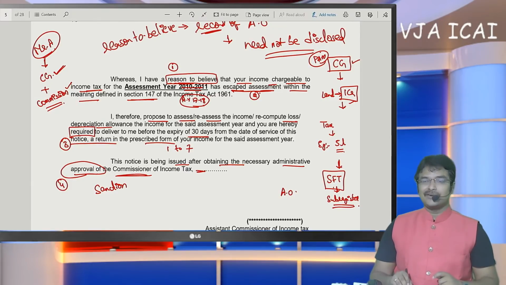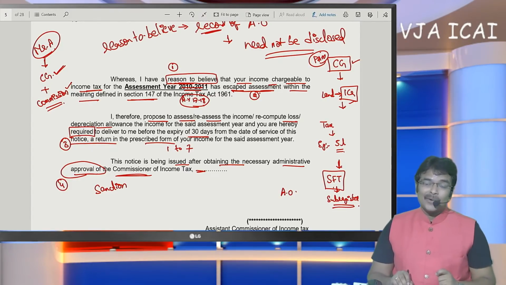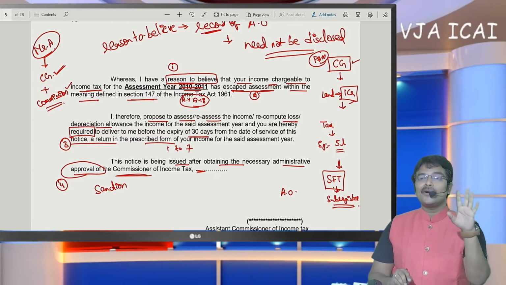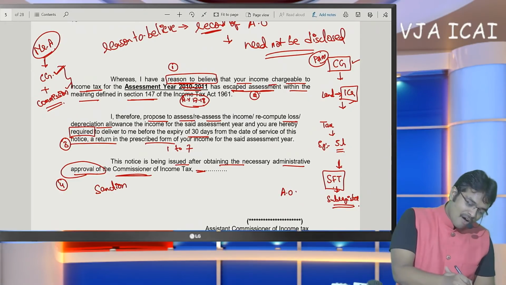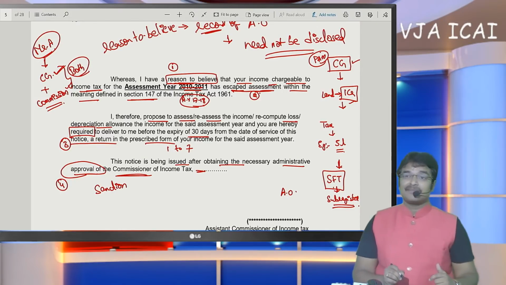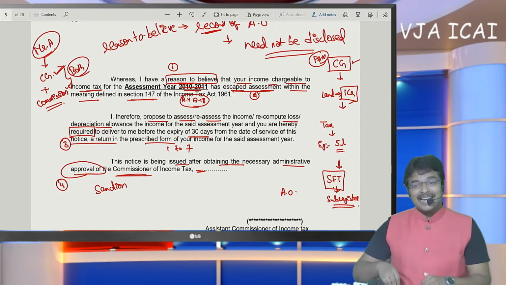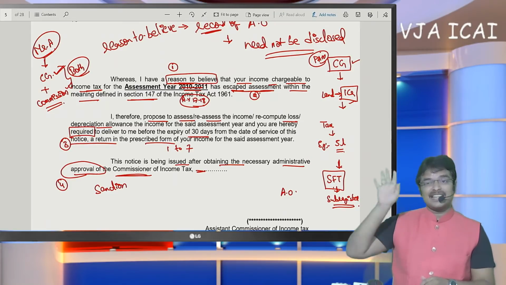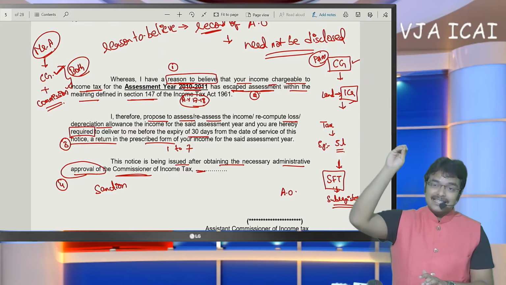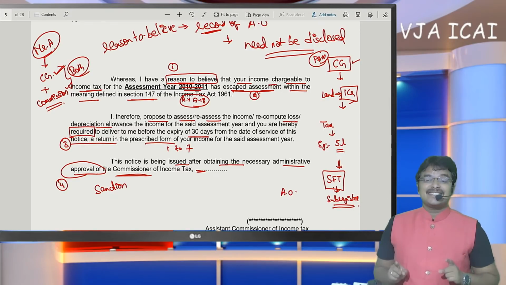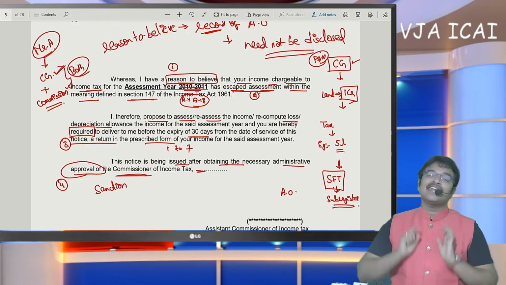After receiving this notice, does SSE know what is in the record of the officer? SSE doesn't know what is in the record of the officer. So what SSE is going to do now is offer both the incomes. This is what the department requires. If the department clearly states the reason for income escaping, that since you have not disclosed capital gain, and this reason is disclosed in this notice, then SSE will be restricted only to that income.